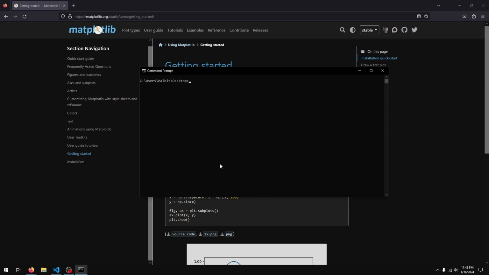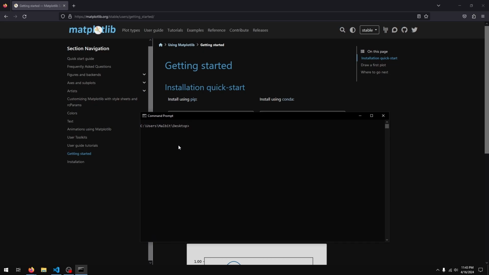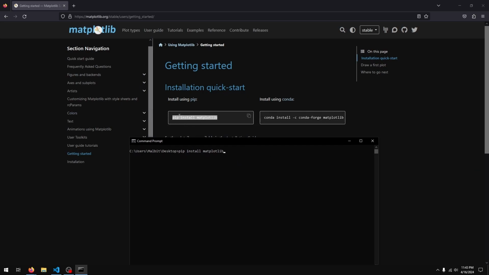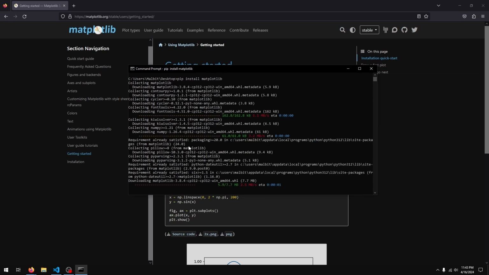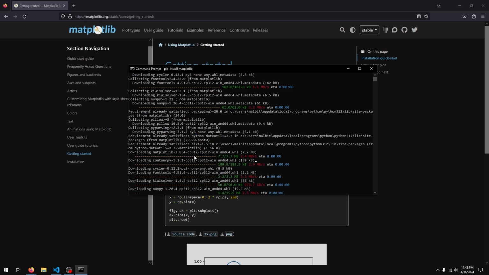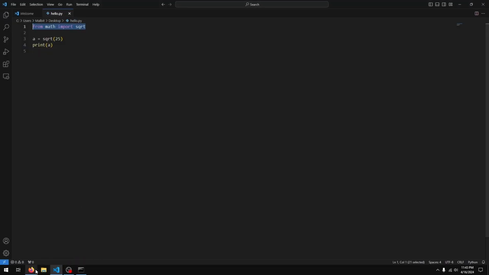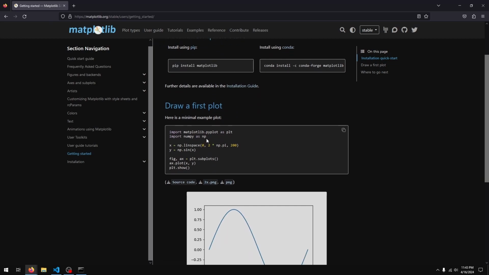So terminal if you're on Linux, or command prompt on Windows. You can also use the Windows terminal. Whatever you're using, you just want to do pip install matplotlib. So that's exactly what they provided here. So I'll just press enter. And what this will do is it'll get the matplotlib library and install it in your installation of Python. And from there, just like we did for math, we'll be able to import and execute functions and features from the matplotlib library.